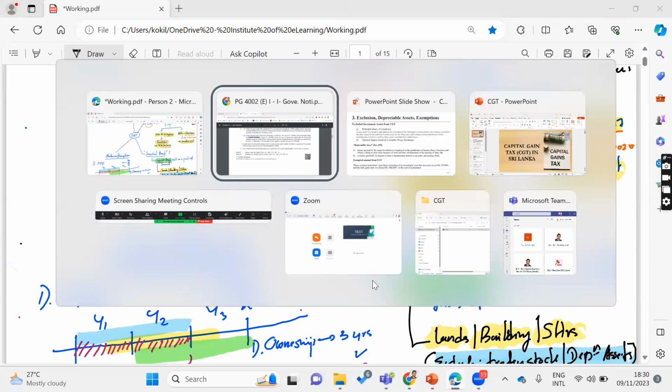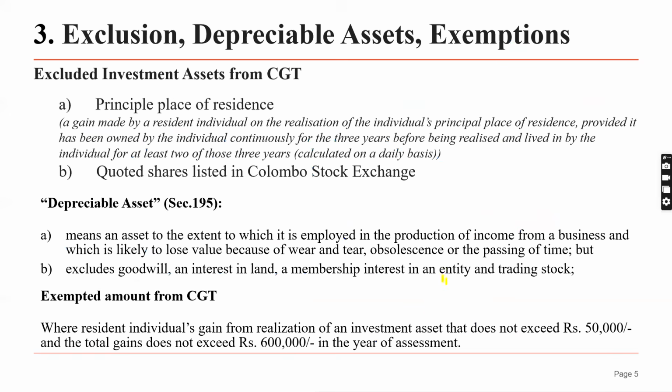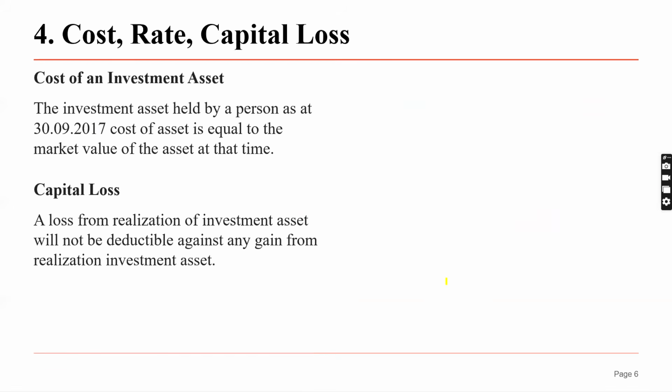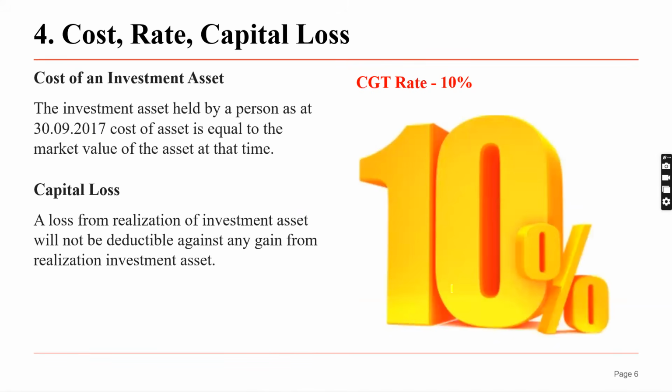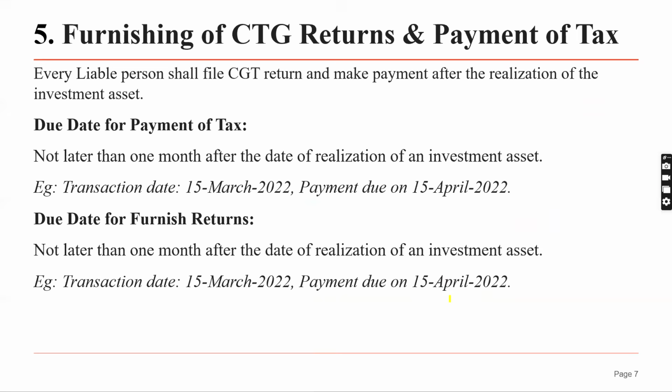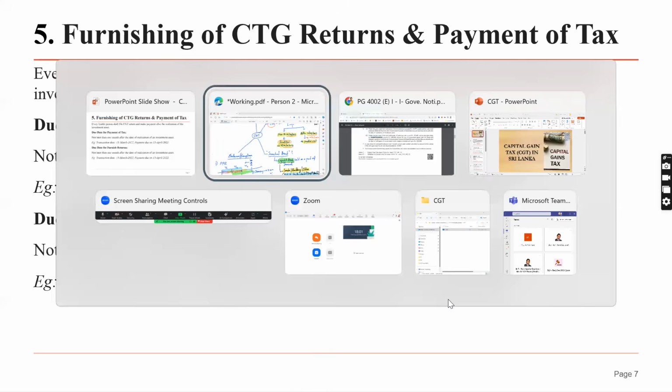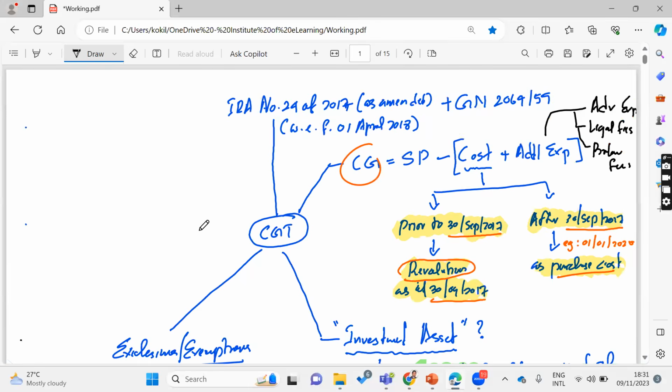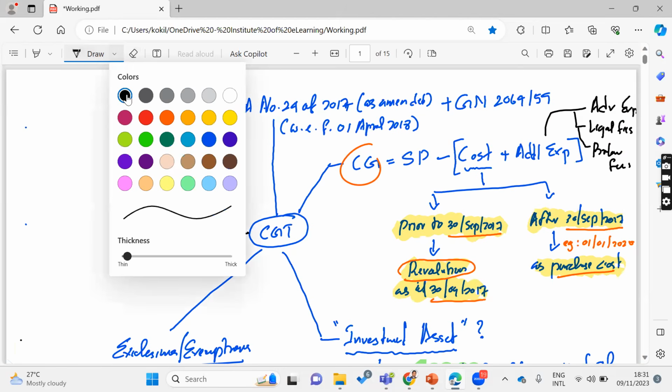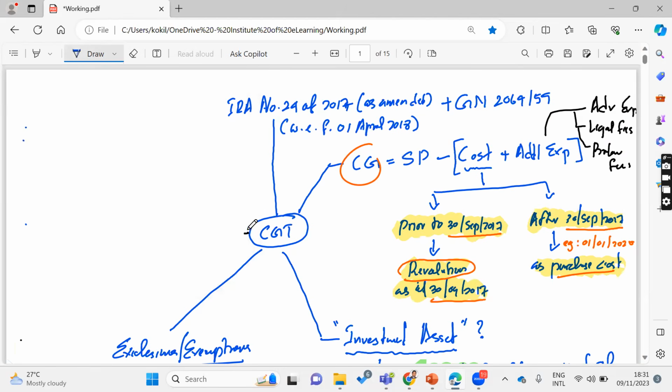Then let's look at the final part, right? Then the tax rate is 10% for individual and others, right? For companies, the tax rate is 30%, right? 30%. Here, let's go to the mind map and discuss the rate. So I will use blue color here. So let's look at the rate, capital gain tax rate.